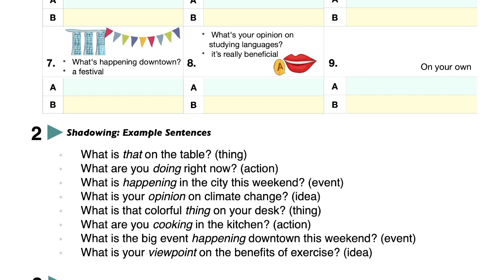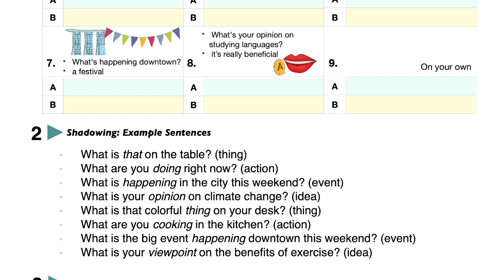Okay, now we have the categories here. What is that thing on the table? The category is thing. What are you doing right now? Category action or topic, right? What is happening in the city this weekend? That's an event. What is your opinion on climate change? That's an idea.